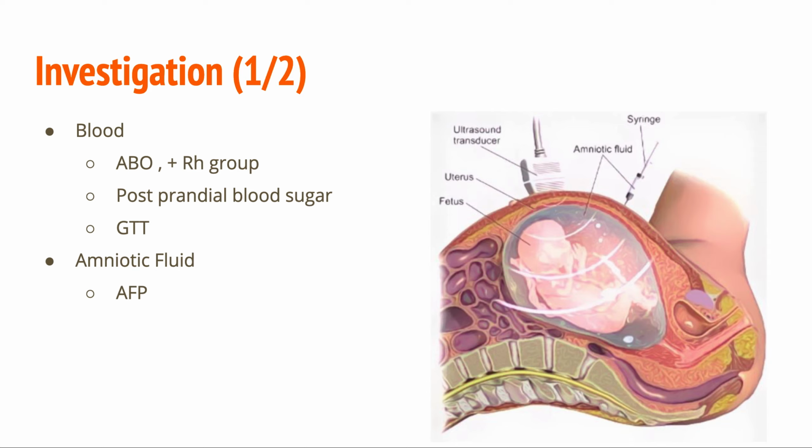Amniotic fluid is taken out by amniocentesis for fetal karyotyping. If any chromosomal defect is seen, termination of pregnancy can be planned. Alpha fetoprotein can be done to detect any abnormality.